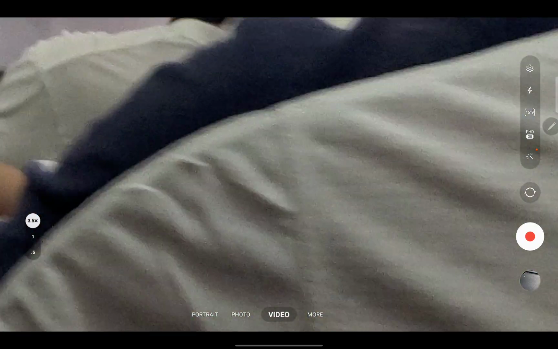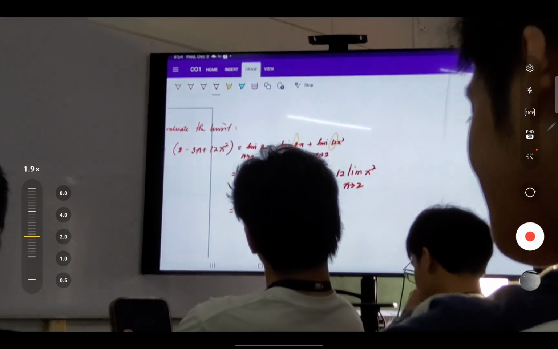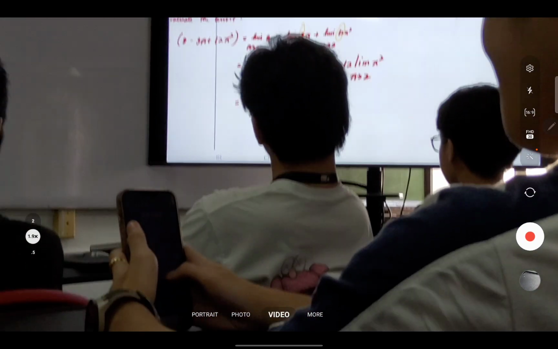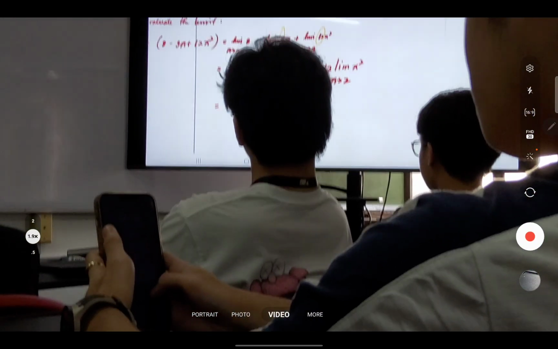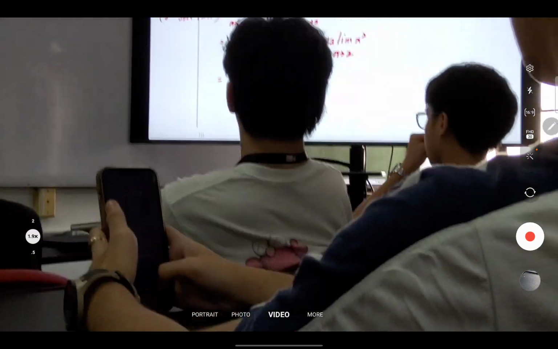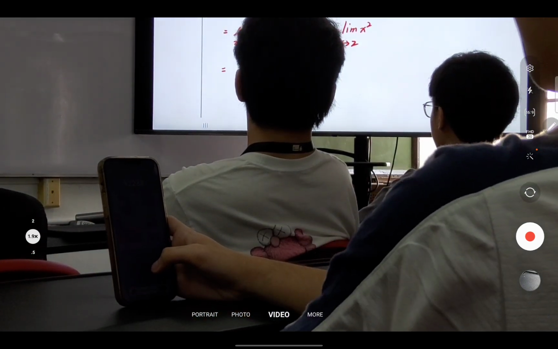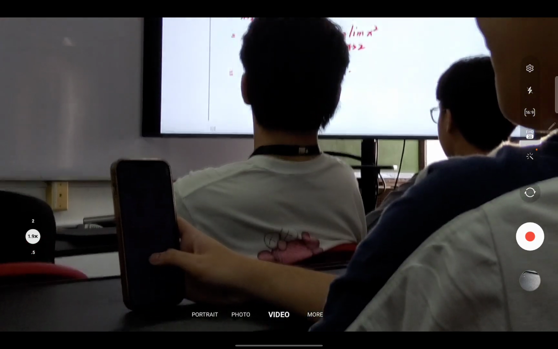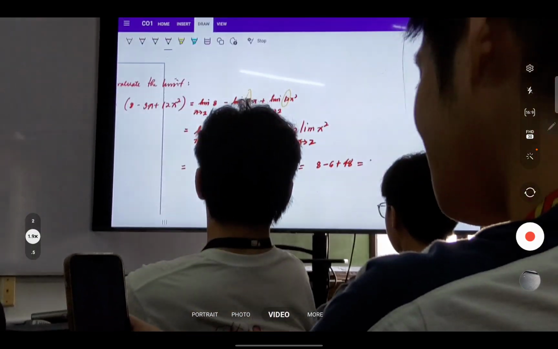Okay? And then we get, what's the limit of 8 as x approaches 2? 8. Because the limit of a constant is equal to the constant itself. Then minus 3 times what's the limit of x as x approaches 2? 2. Plus 12 times what's the limit of x squared as x approaches 2? It's 2 squared or 4. So this gives you 8 minus 6 plus 48. So that gives you 50. Right? So that's how we evaluate limits.